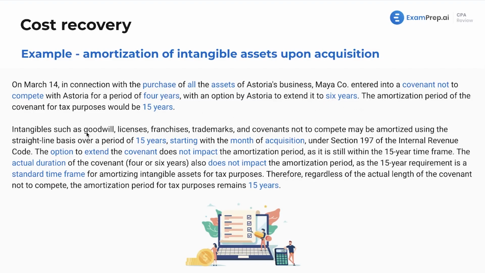Now, intangibles such as goodwill, licenses, franchises, trademarks, and covenants not to compete may be amortized using the straight line basis, 15 years. That's our rule. Drilling it into your mind. That is what we are going to do every time. The option to extend the covenant does not impact the amortization period as it's still within the 15-year time frame. The actual duration of the covenant also does not impact this, as again, the standard time frame for amortizing this is 15 years. Regardless of the actual length or what's happening in reality, we are using the IRS's tax rules of 15.